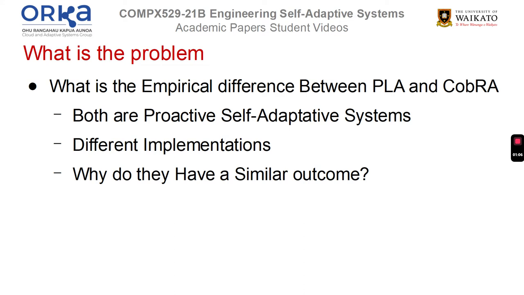Still though, both PLA and CobRA have been reported to output very similar results when it comes to supporting self-adaptive systems. The objective in identifying the empirical difference between PLA and CobRA is to explain how these two different implementations are so similar when it comes to outcome, but are created by such different implementations.